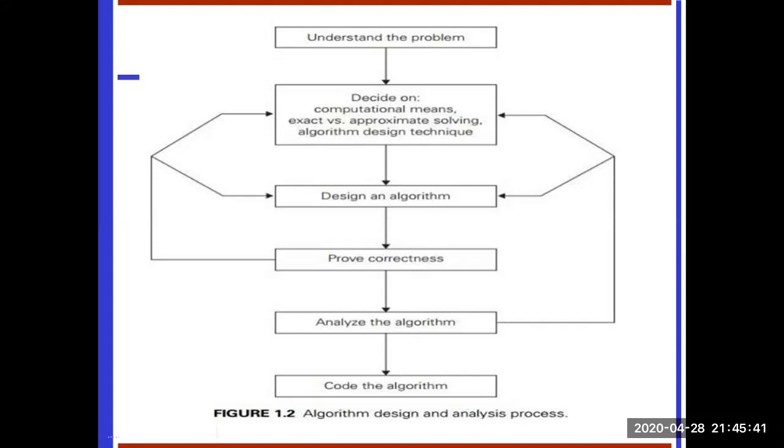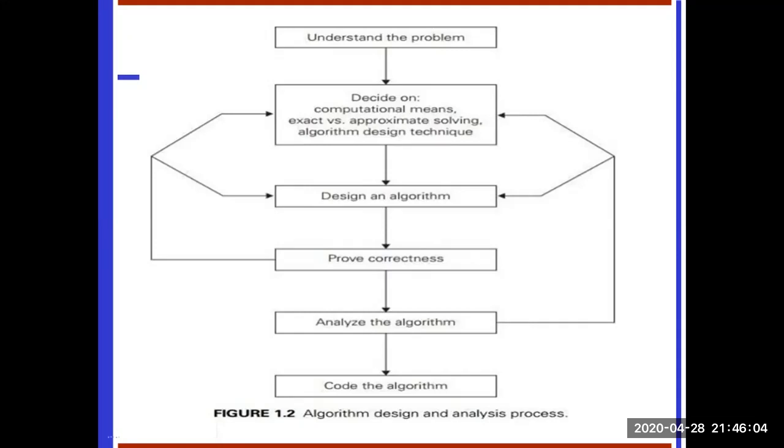An input to an algorithm specifies an instance of the problem that the algorithm solves. It is important to specify exactly the range of instances the algorithm needs to handle.